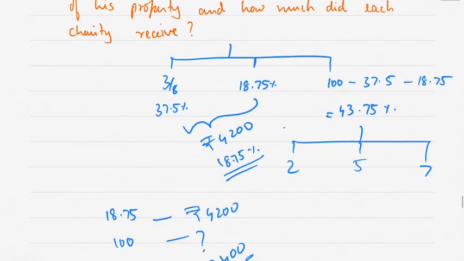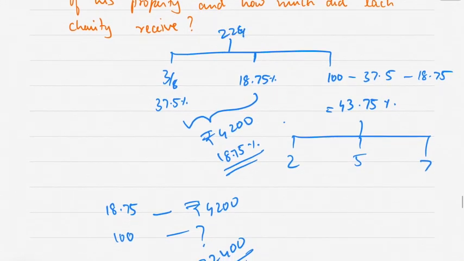So 22,400 is the value of the property, the total property.